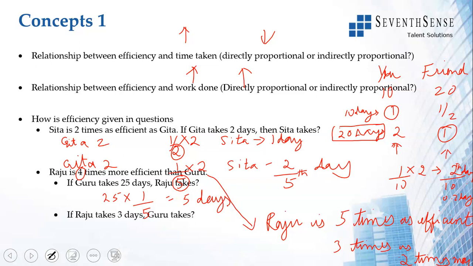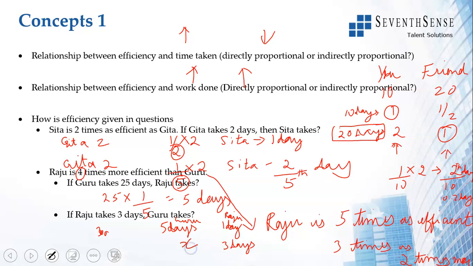Raju takes 3 days now. So what does this mean? If Guru takes 5 days, Raju takes 1 by 5 into 5. Raju takes 1 day to do the work. Guru takes 5 days, Raju takes 1 day. That is what 5 times efficient means. Now Raju is only taking 3 days.